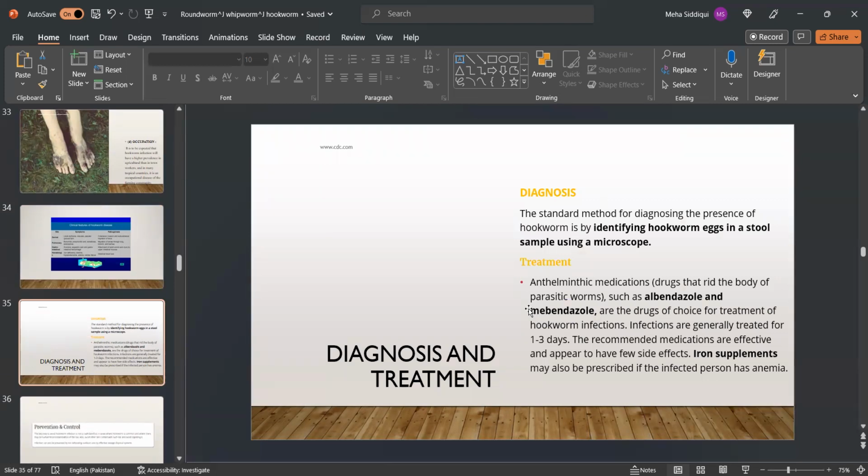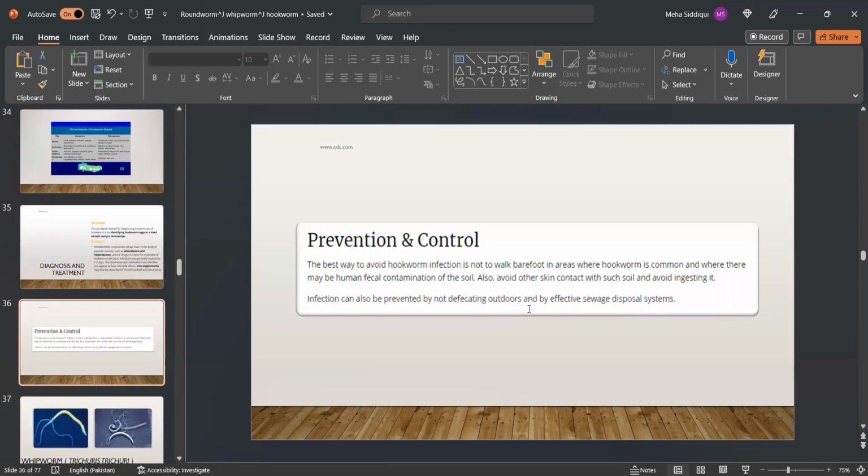Diagnosis: a standard method for diagnosing the presence of hookworm is by identifying hookworm eggs in a stool sample using a microscope. Treatment: antihelminth medications such as albendazole and mebendazole are the treatment of choice for these hookworm infections, and they are generally treated for 1 to 3 days. However, iron supplements may also be prescribed if the infected person has anemia.